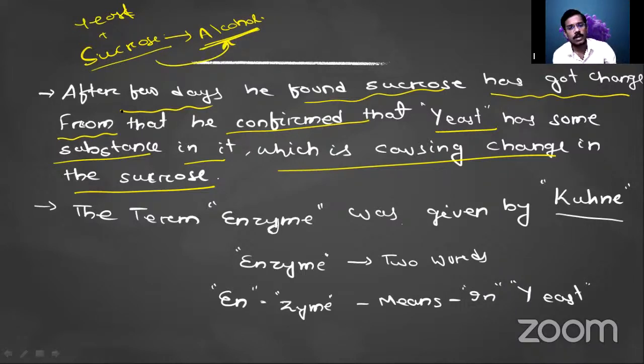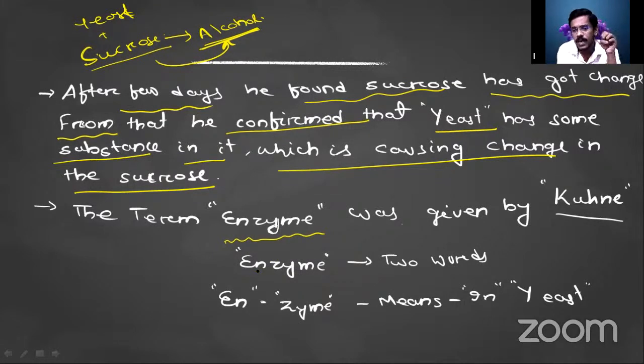From that, Buchner confirmed that the yeast cell has something in it, some substance that changes sucrose into alcohol. The term enzyme came from that, because the substance first discovered by Edward Buchner was actually an enzyme.